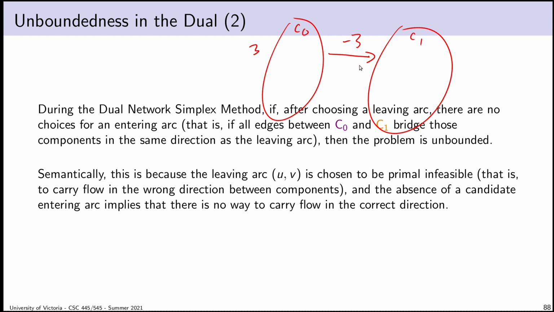And so I go looking for a way of sending 3 units backwards. But what if I discover that there are no arcs pointing from C1 to C0? In this case, I know that my entering arc has to point from C1 to C0. If no such arc exists, that means that I need 3 units of flow over here and I'm never going to get them. So the price of flow in C0 will now go to infinity because there is a demand that cannot be satisfied. And so I will be able to discover unboundedness by basically discovering that primal infeasibility case during a dual pivot.